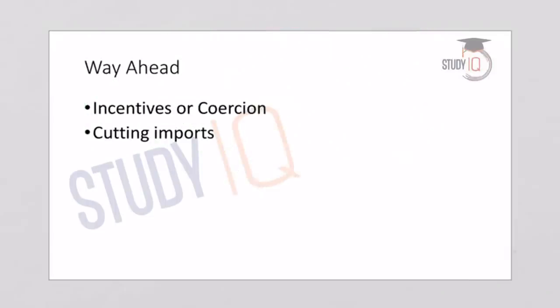And now, what is the way ahead for India? India should consider confronting China to persuade it to change its stance by means of incentives or coercion. This is because any kind of international pressure, especially from the Western countries in this regard, has been counterproductive in past examples. So, the option that is left is to incentivize China.